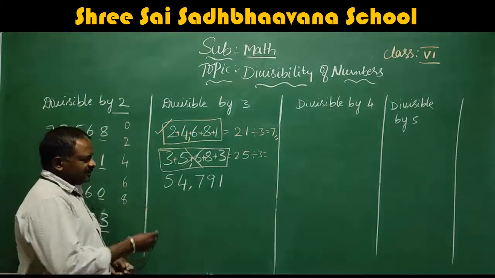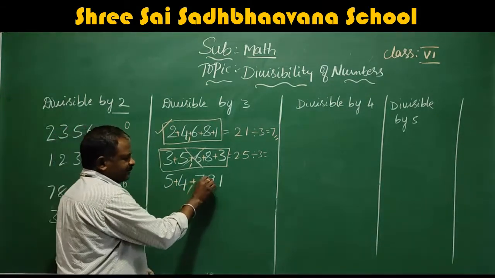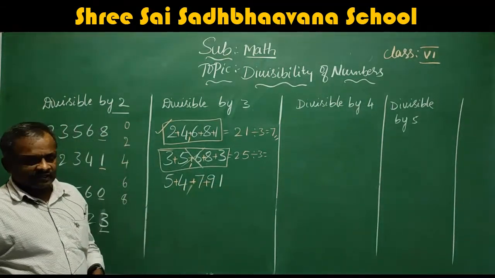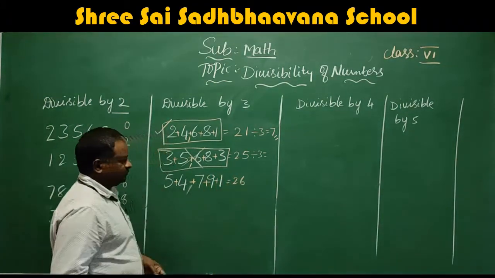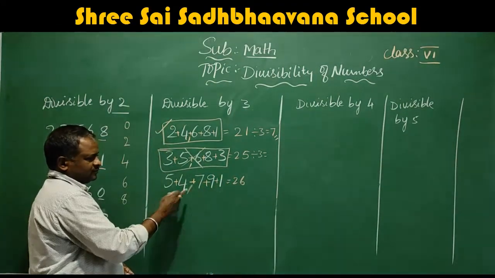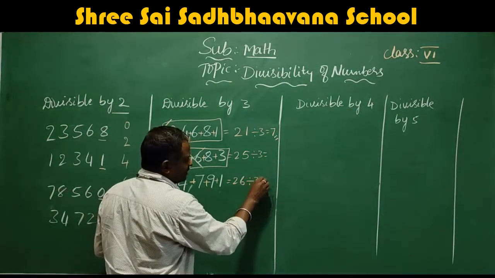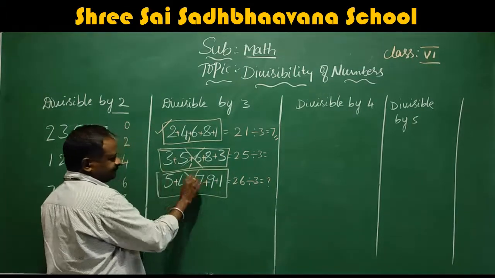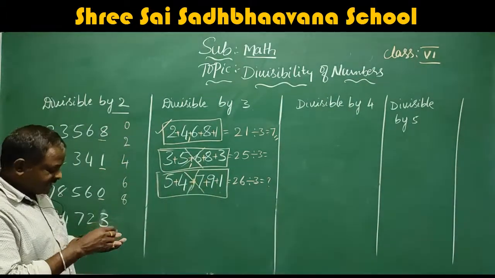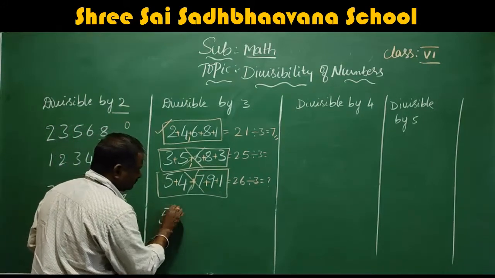Next we will check this number. 5 plus 4 is 9, 9 plus 7 is 16, 16 plus 9 is 25, plus 1 is 26. So this is also not divisible by 3. Next, what is one number we can write which is divisible by 3?